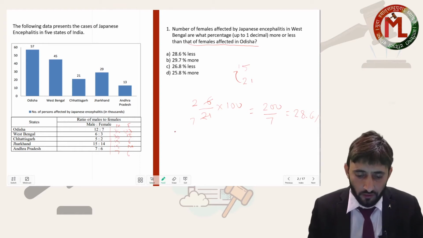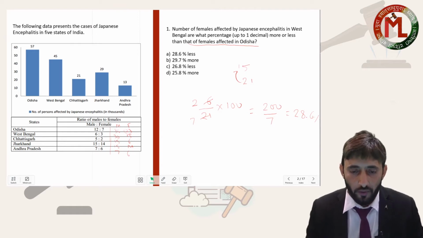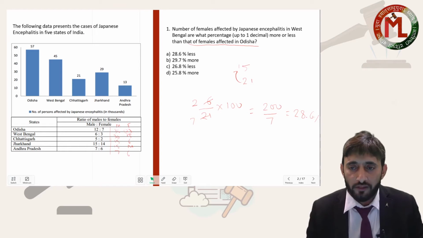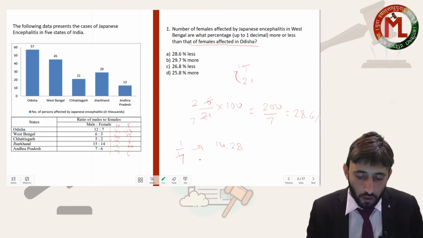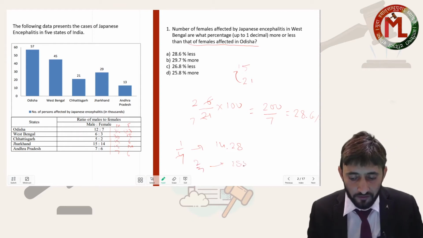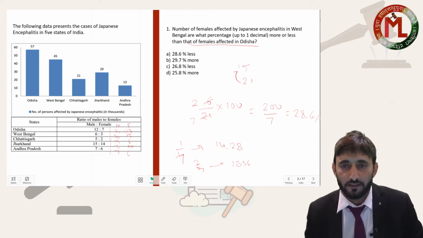If you go to the table of fractions, some of the very important fractions, we got to know that 1/7 of a number is approximately 14.28%. So 2/7 will be double of that, which is 28.56. So approximately this number is 28.6% less.